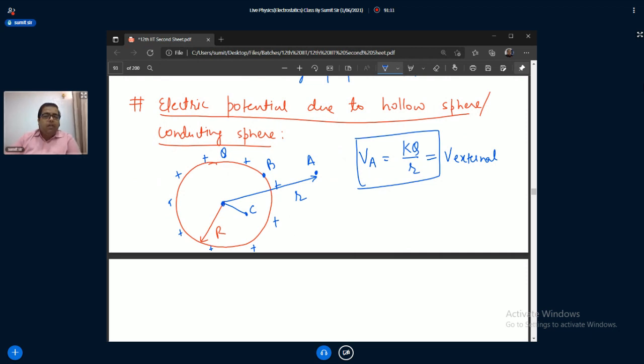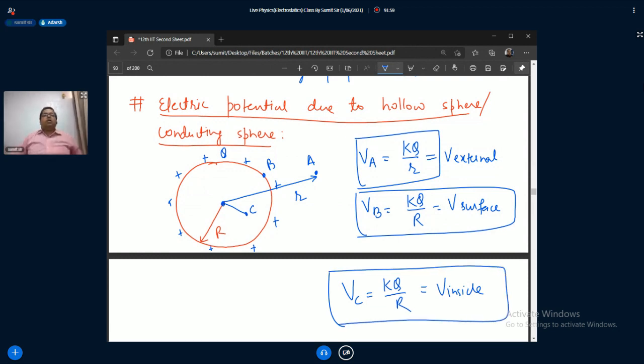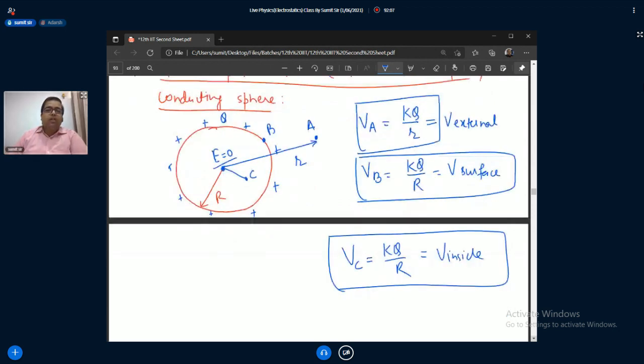At point B you will have KQ by R. At C, KQ by R. It will be constant because there is no charge inside. We have electric field 0 inside, so the potential remains constant.